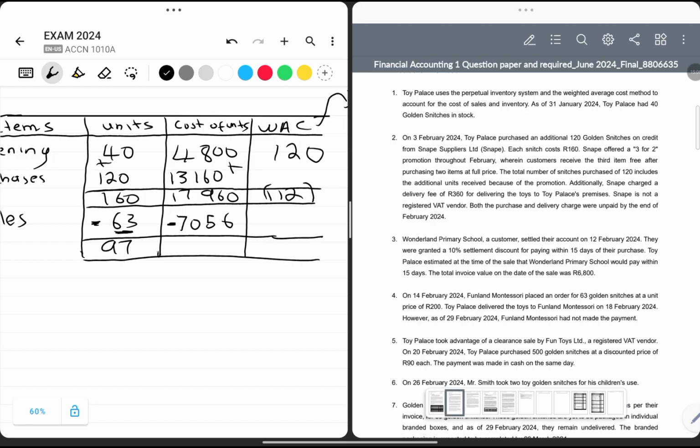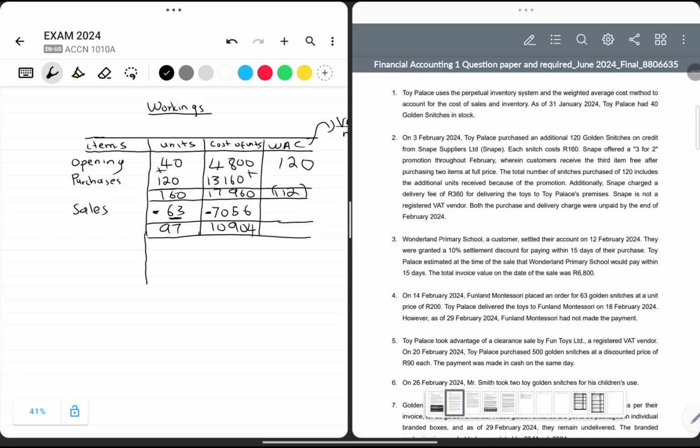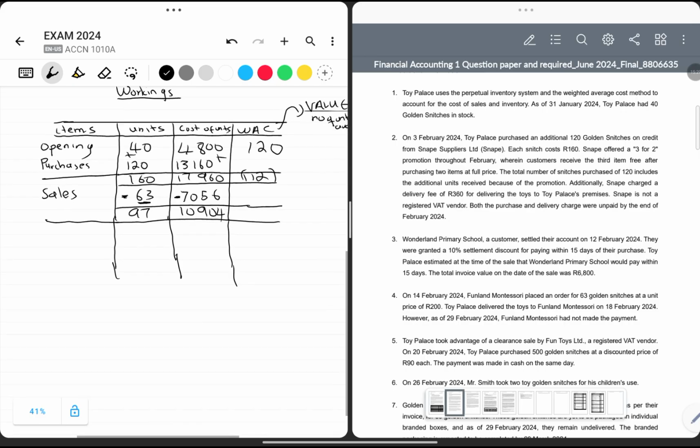This amount should be subtracted from the value of inventory, 17,960 minus 7056. So we are currently sitting on 10,904. Okay, let's extend our table so we can also account for the following effects.